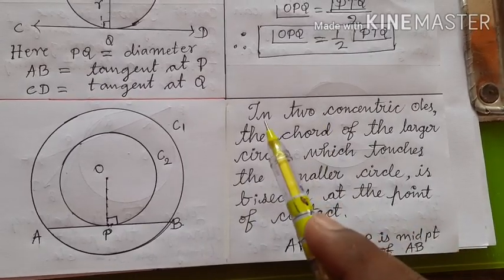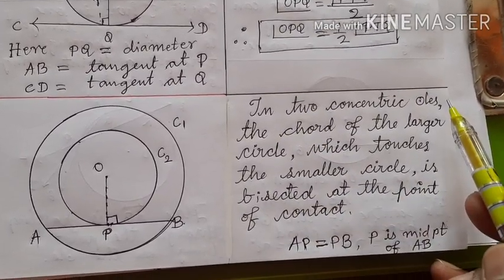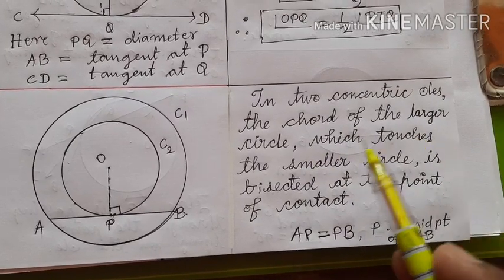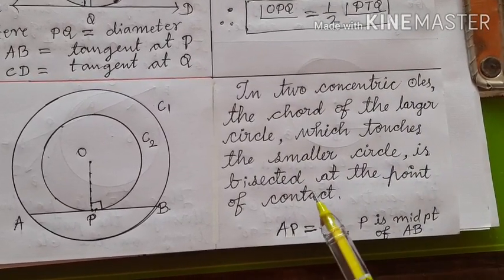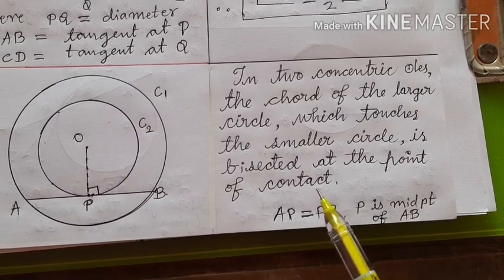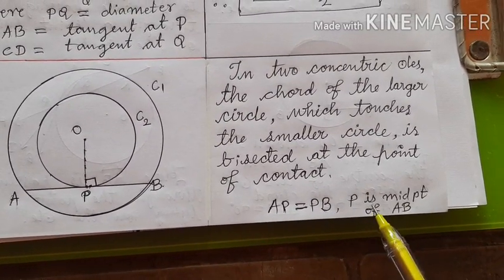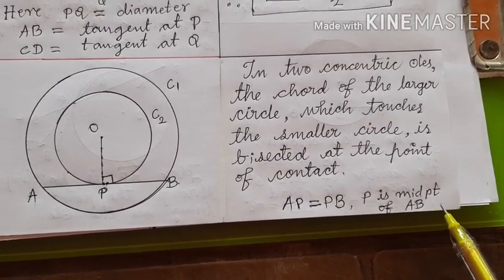So children, we can decide that in two concentric circles, the chord of the larger circle which touches the smaller circle is bisected at the point of contact. Therefore, AP is equal to PB here, and P must be the midpoint of AB.